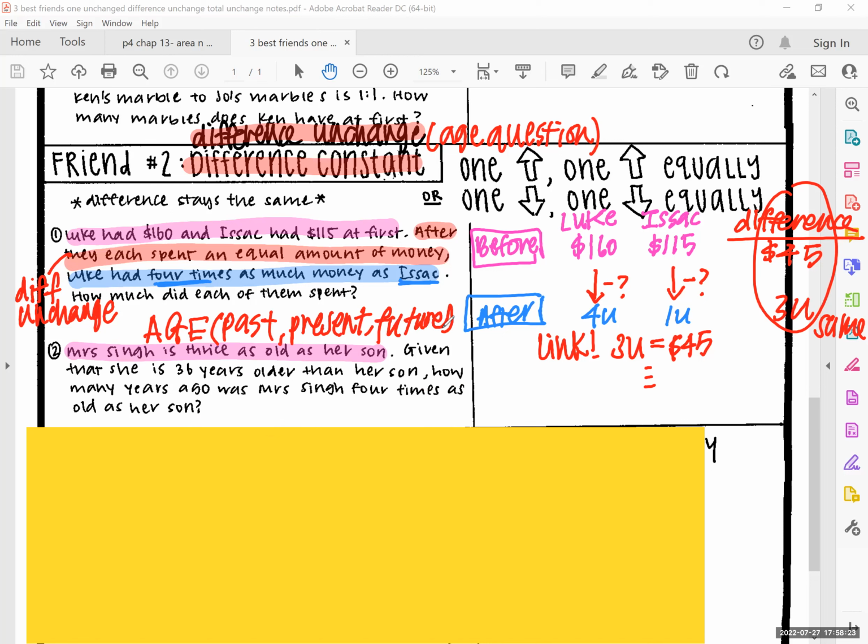The one in pink is actually referring to the present. So I write that down, present.